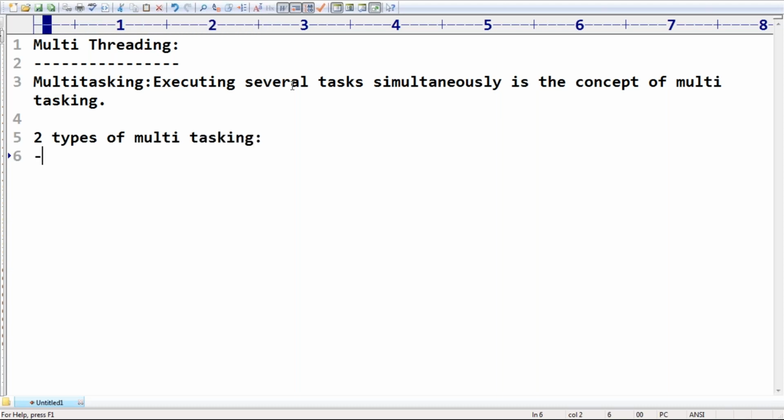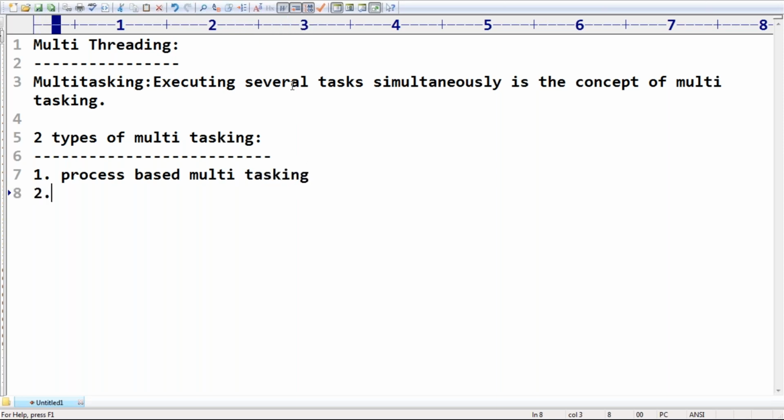Like you people should be aware. Sir, what is the first one? Process based multitasking. Remember a bit very carefully. Second one, thread based multitasking. Like this, there are two types of multitasking possible.